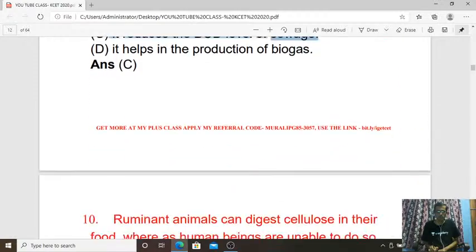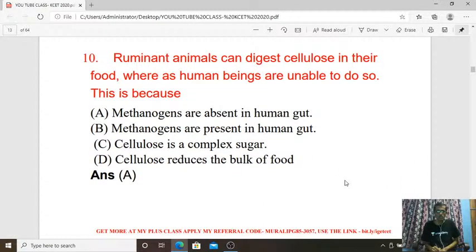Next, question number 10. Ruminant animals can digest cellulose in their food, whereas human beings are unable to do so. This is because of what reason? So here the answer is A, because methanogens are absent in the human gut.